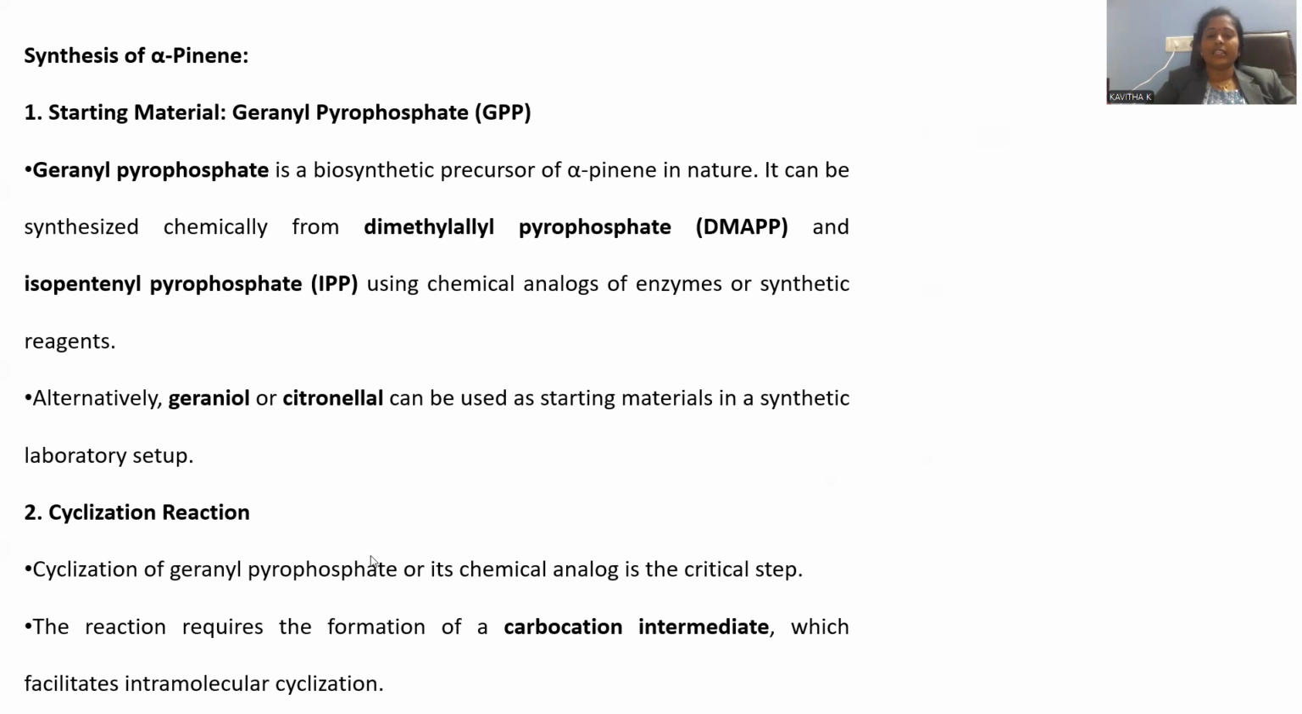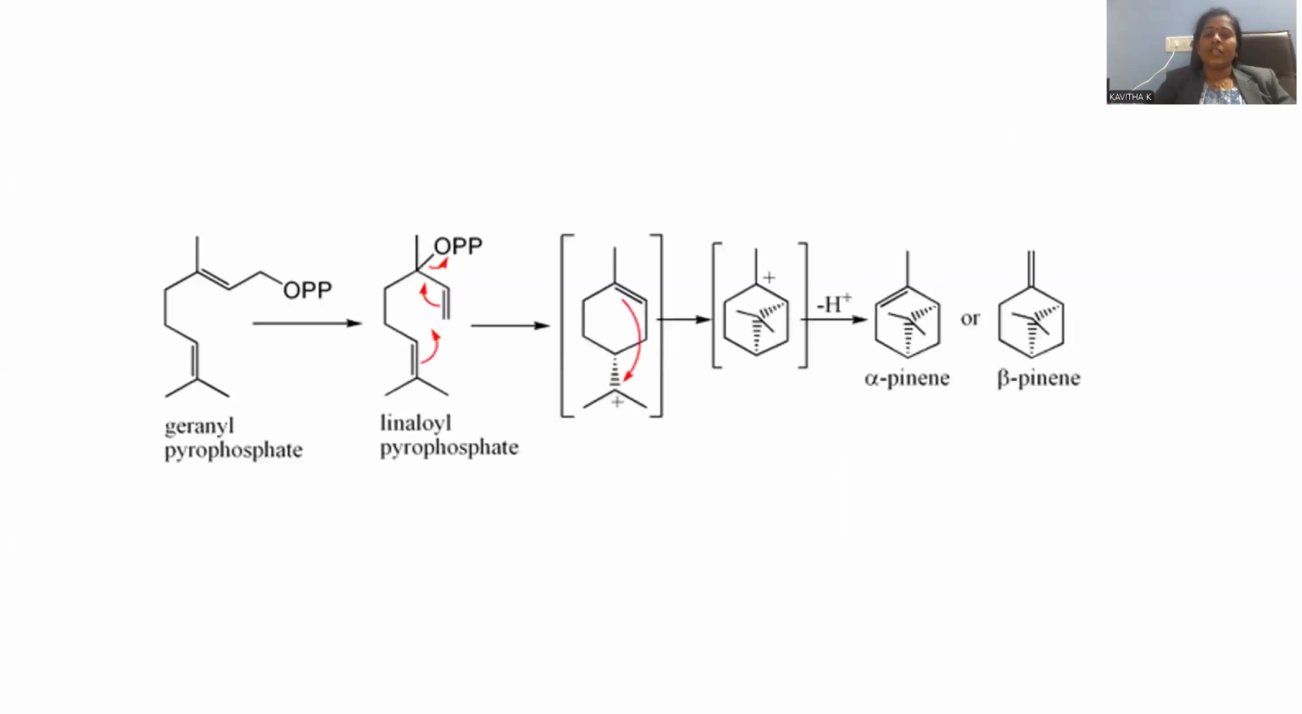So whenever we are cyclizing, the reaction will proceed with the intermediate called the carbocation, which facilitates the intramolecular cyclization. Intramolecular is nothing but within the molecule; if the cyclization proceeds within the molecule, it is called intramolecular. If one molecule is cyclized with another, that is called intermolecular cyclization. In order to cyclize the molecule, that carbocation is the crucial intermediate which further participates in the cyclization reaction. The chemical schematic representation is provided over there.